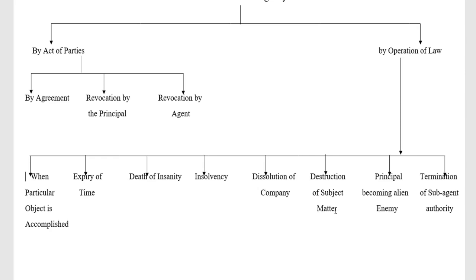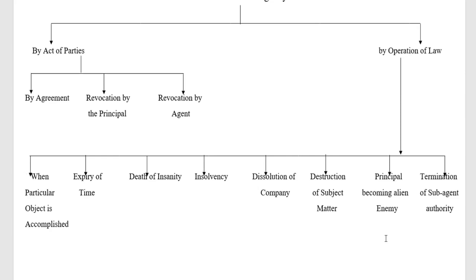And next one is termination of agency when the principal becomes an alien enemy. So how does this principal become an alien enemy? Suppose here we can take the aspect with regard to two nations.